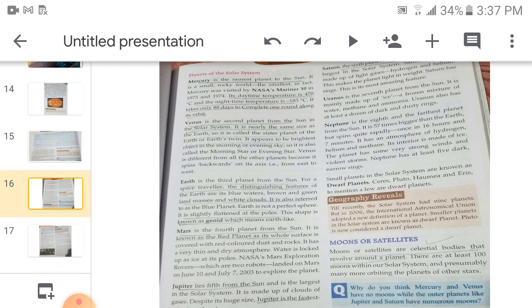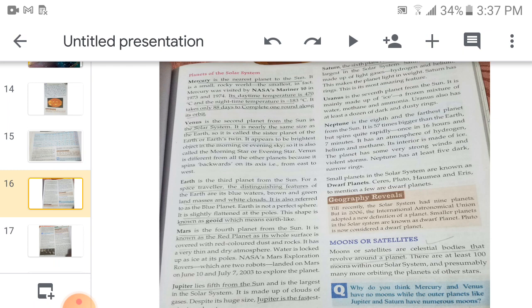Uranus, it is the seventh planet from the Sun. It is mainly made up of ice, a frozen mixture of water, methane and ammonia. Uranus also has at least a dozen dark and dusty rings. So all these planets, they have rings.